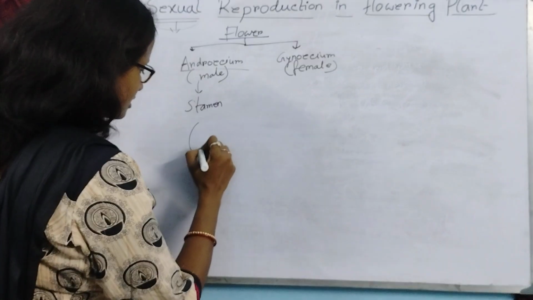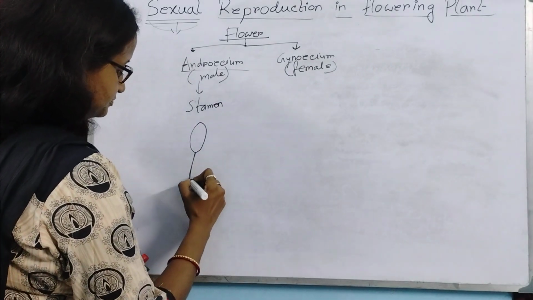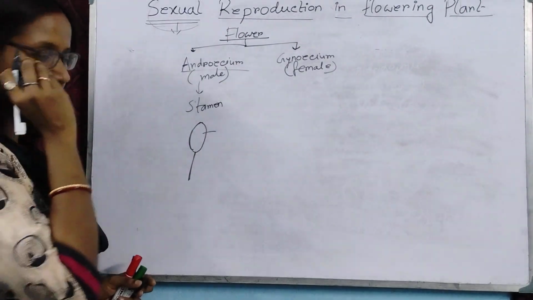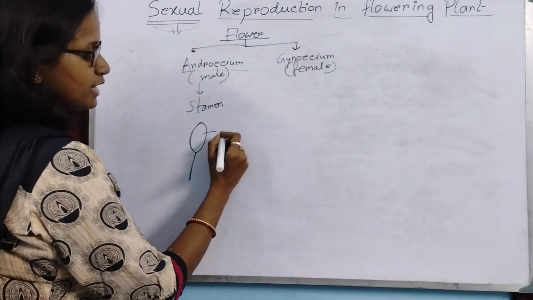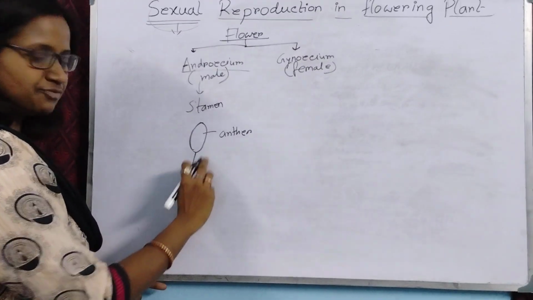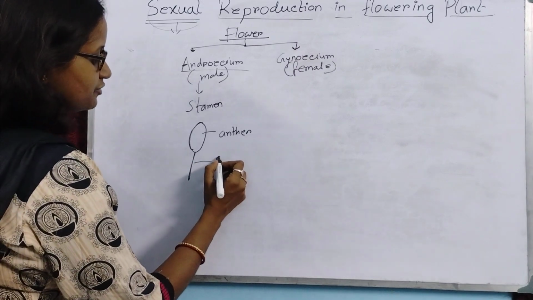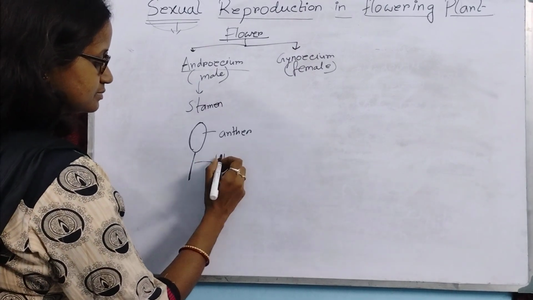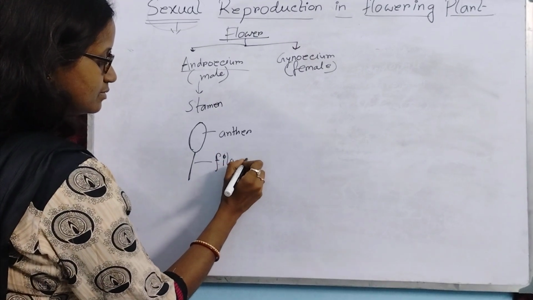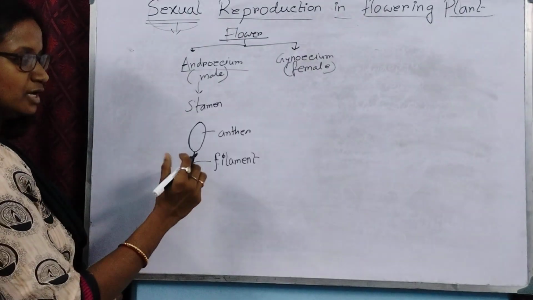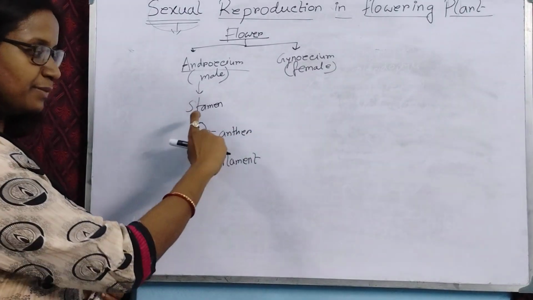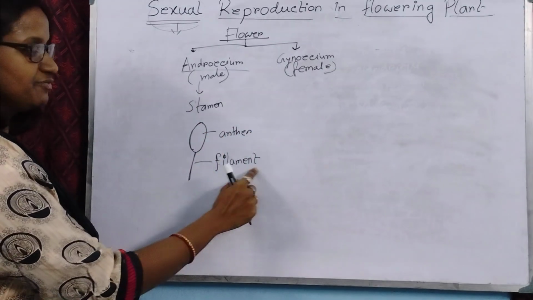So how does it look? This part that contains the pollen grains, the male gametes, is called the anther, and this long filamentous part, the stalk, is called the filament. So this is a single stamen, the unit of androecium. It contains the anther, the upper head part, and the tail part, that is called the filament.